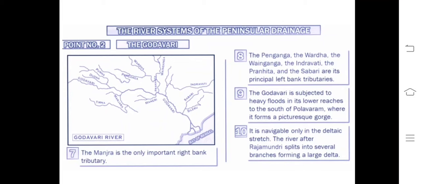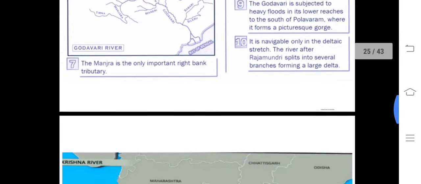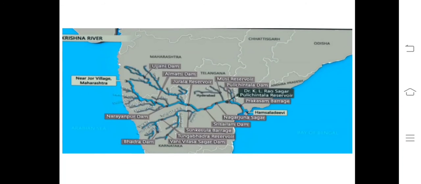Eastern Ghat. You can see from here, yes, Upper Jayakwadi Dam. You have a lot of dams. Near Nashik district it starts. Nagarjuna Sagar Dam, yes, Sri Sailam Dam, Prakasam Barrage, that is your dam, Musi reservoir and many more. And it finally discharges into the Bay of Bengal through your Andhra Pradesh region.